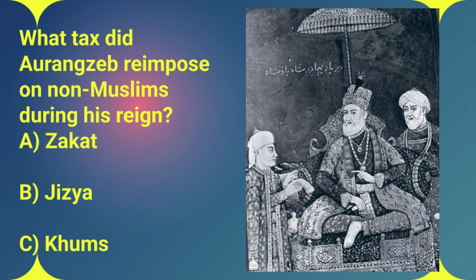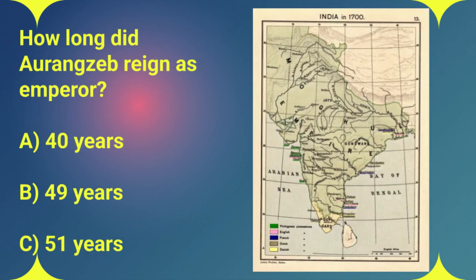Okay, moving right along. Question 12. How long was Aurangzeb's reign? A. 40 years, B. 49 years, or C. 51 years? We're talking almost half a century here. Aurangzeb ruled for a very long time, 49 years to be precise. That makes his reign one of the longest among all the Mughal emperors.